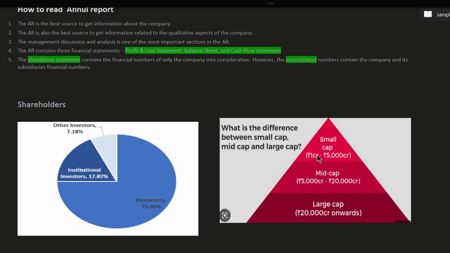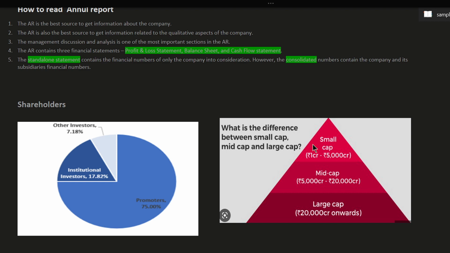And here you can see what small cap, mid cap, and large cap mean. It is the total worth of the company, meaning what it would cost to buy the whole company. If it is between 1 and 5,000 crore, it is called a small cap. Between 5,000 and 20,000 crores, we call it a mid cap. And more than 20,000 crore, we call it a large cap. It is better to invest in mid cap or large cap, because in small cap there is a chance of manipulation of the stock price and all.